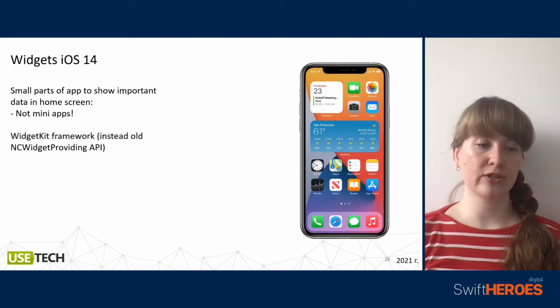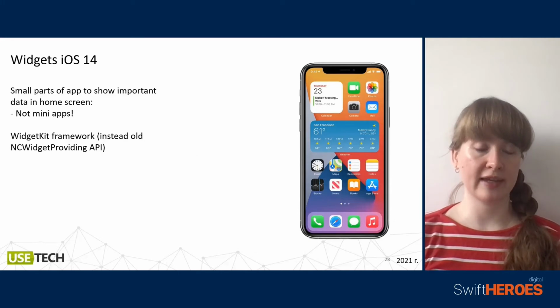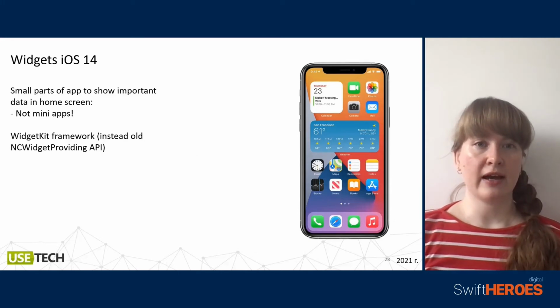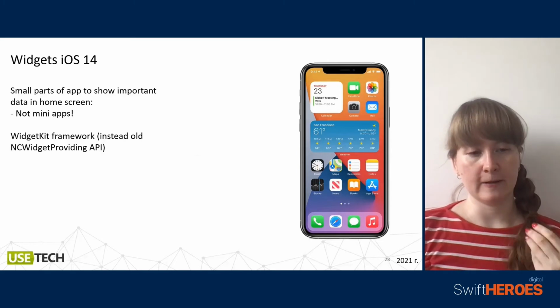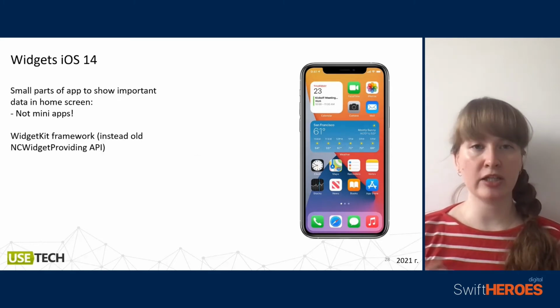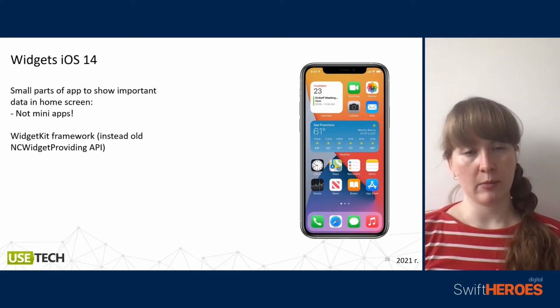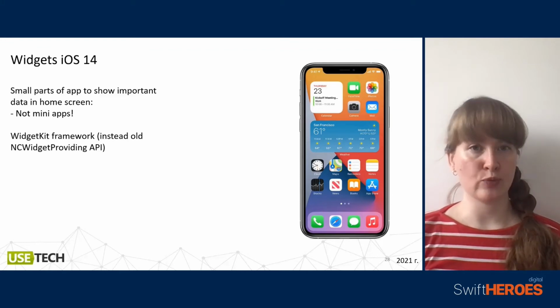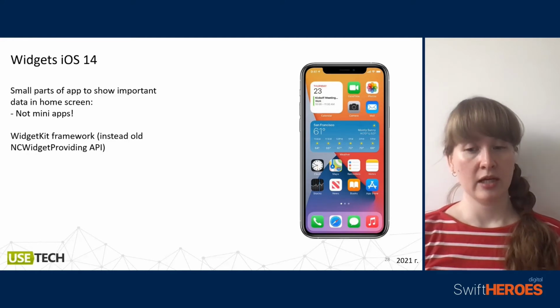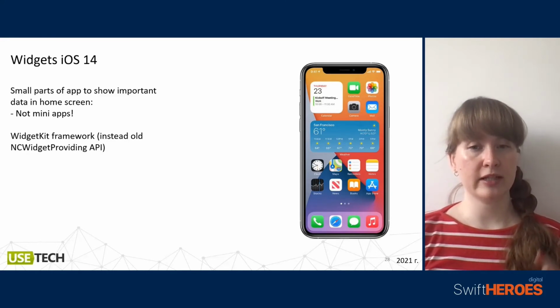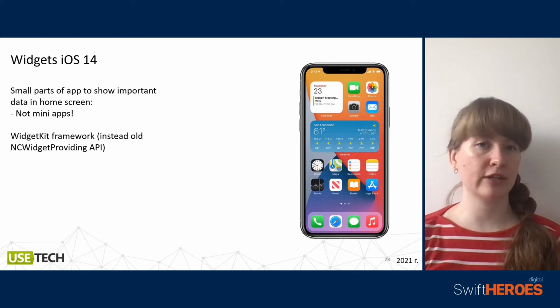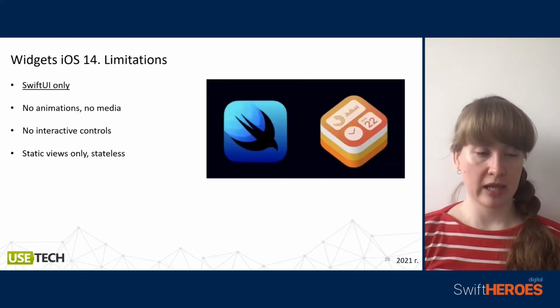So widgets are small parts of apps to show important data on the home screen. Yes, they are only some static parts that show information. There are not many apps. There already were some kinds of widgets in iOS previously, but it was an SDK providing apps to take extensions, and now we should use the widget framework. It's really different and does not support most of the functionality. It could be really tricky to make the extensions with WidgetKit.